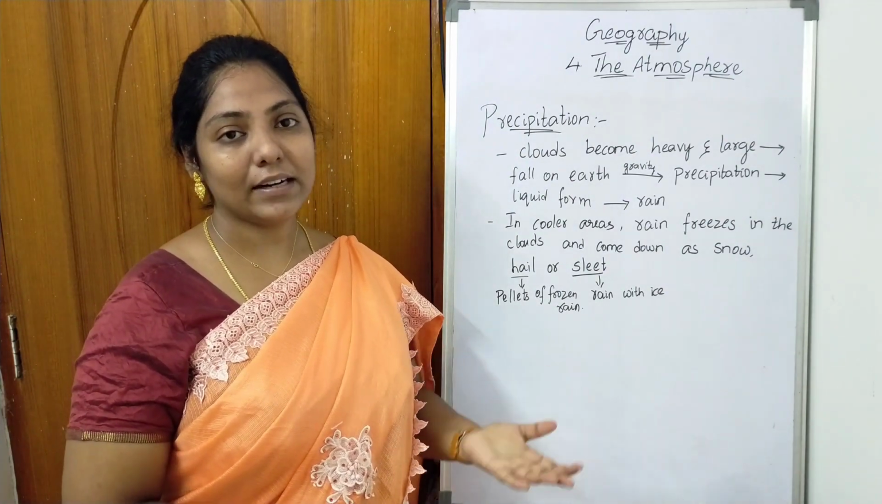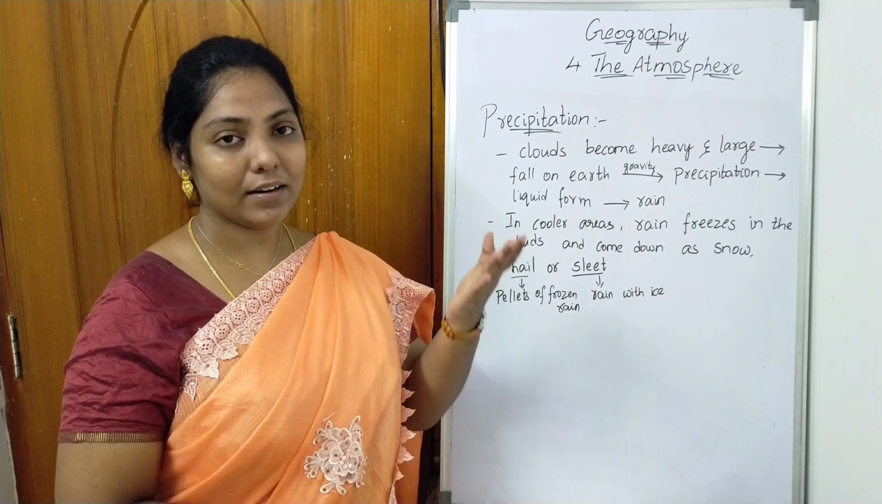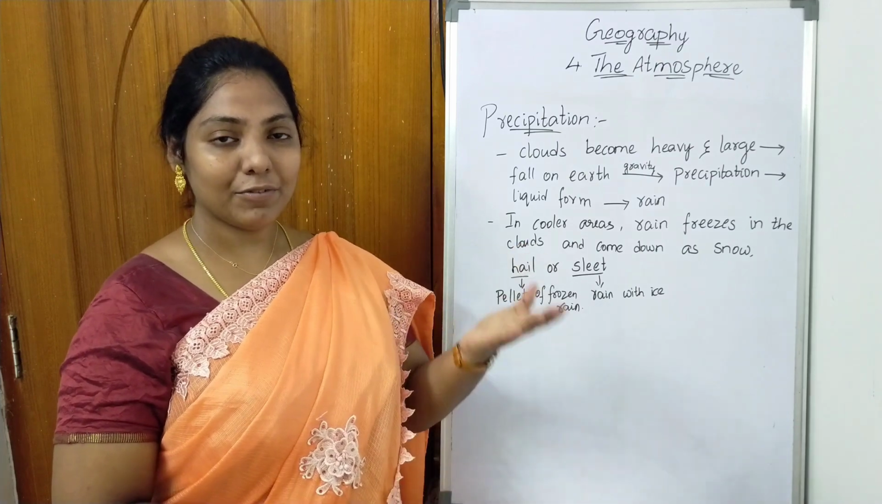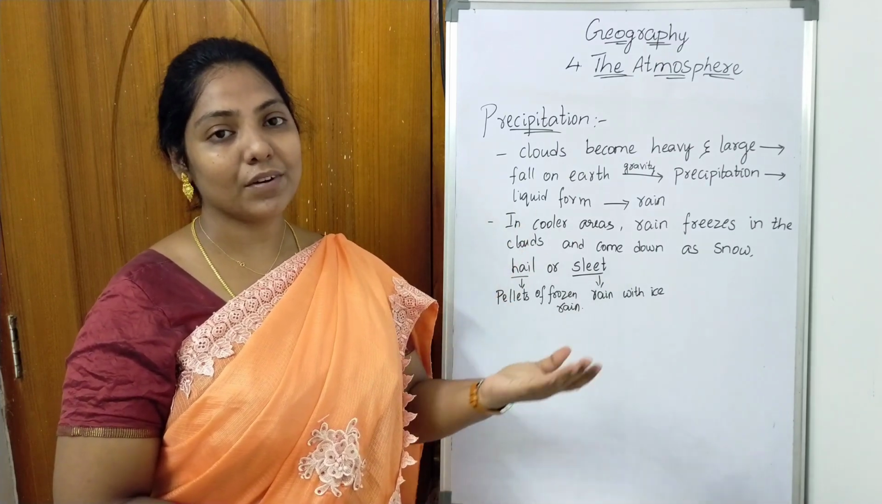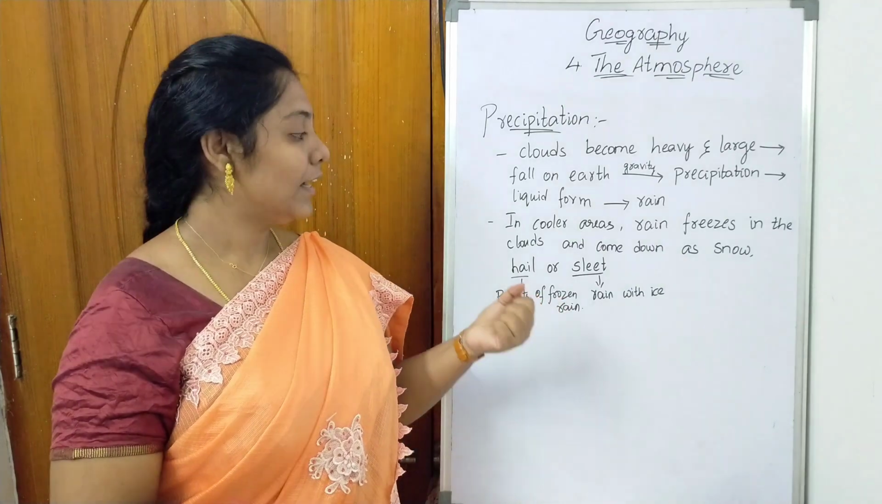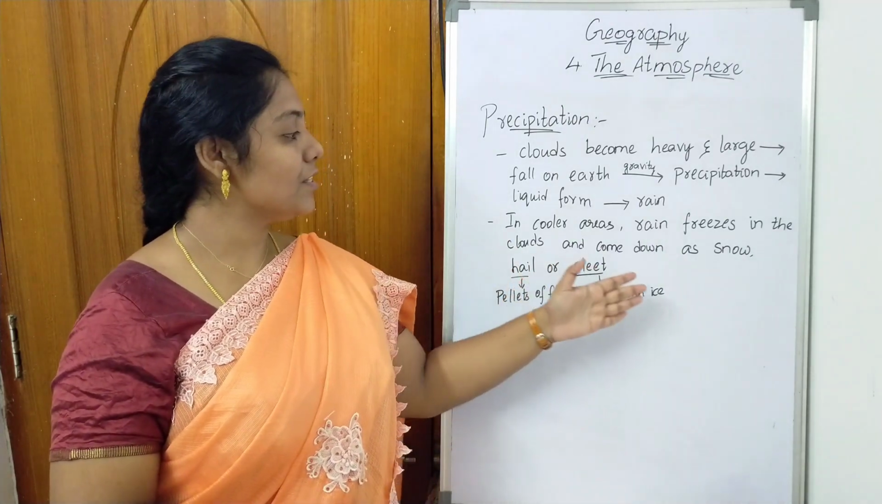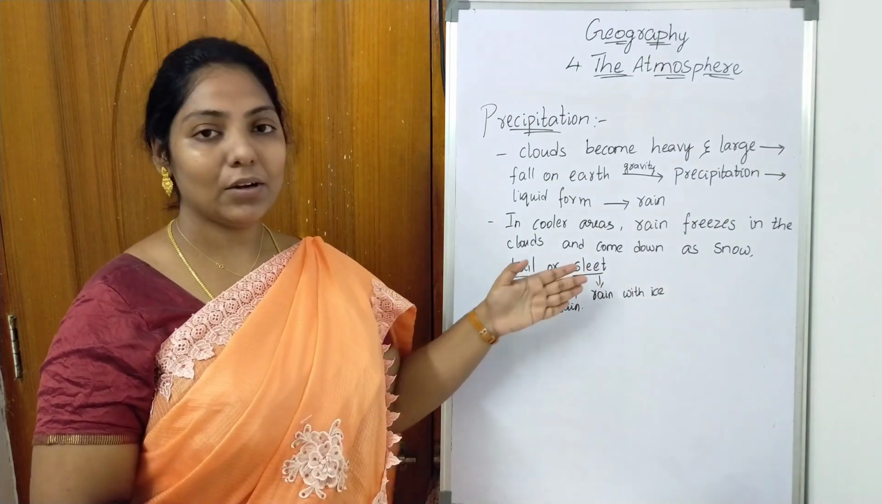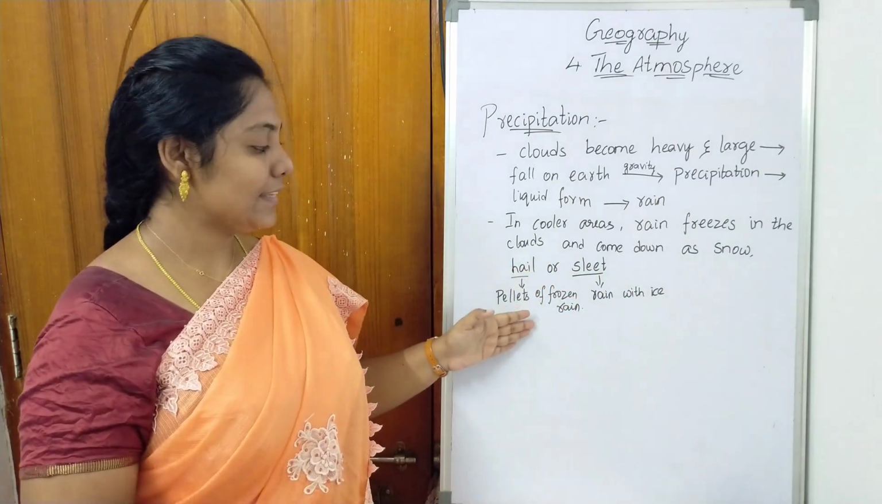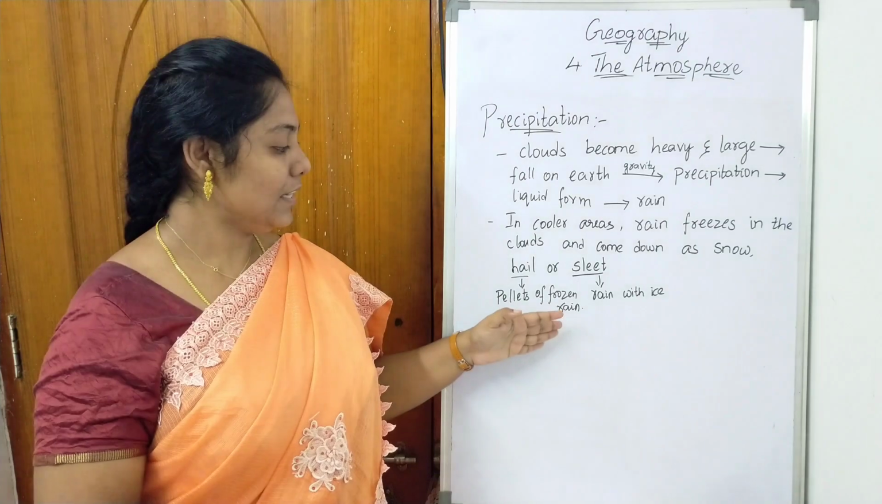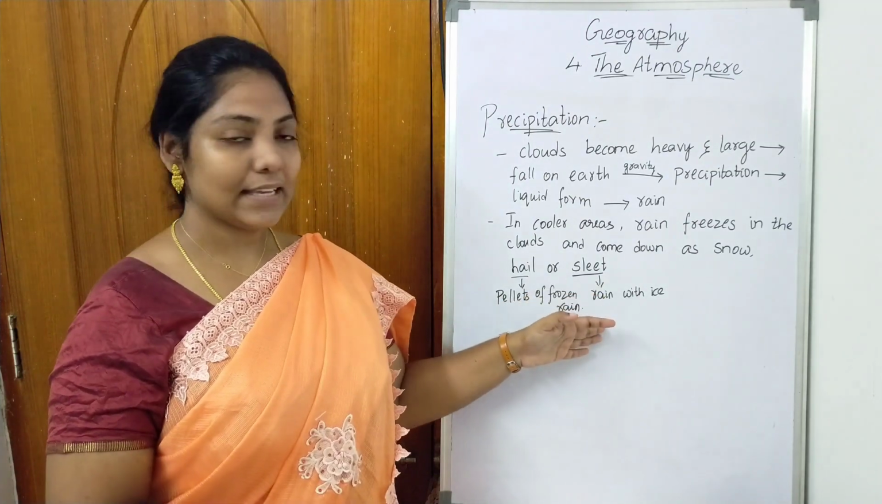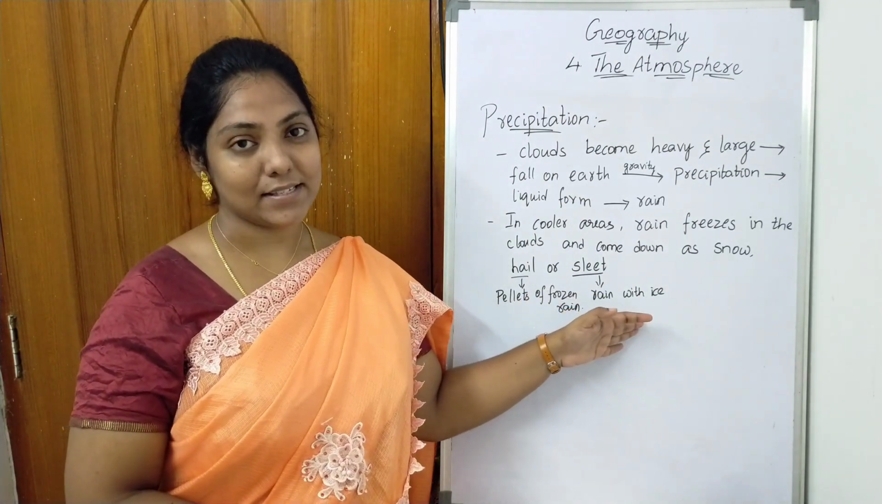So in cold climatic conditions, what will happen? Rain cannot fall down. Even if it wants to fall down, because of the atmospheric cool temperature, it cannot fall as a single droplet. So it will change into snow or hail or sleet. A hail is a pellet of frozen rain and a sleet is rain with ice.